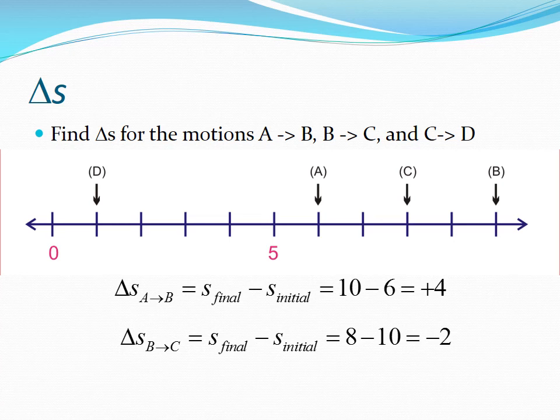For the motion B to C, the initial position at B is 10. The final position is 8. The displacement is to the left and is negative in our convention. For the motion C to D, the initial position at C is 8. The final position is 1. The displacement is to the left and is negative in our convention. Remember, the delta notation can be used for position, speed, acceleration, forces, and almost any quantity. The notation is always final minus initial.